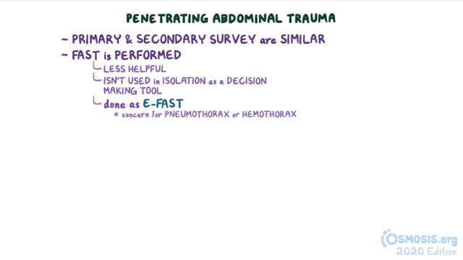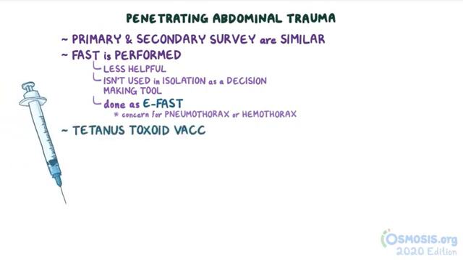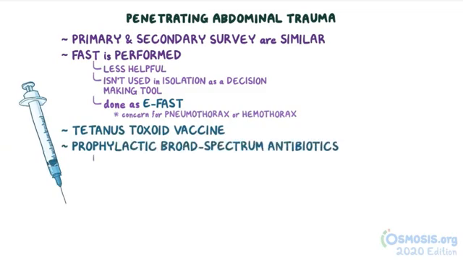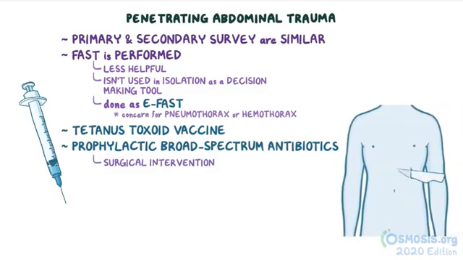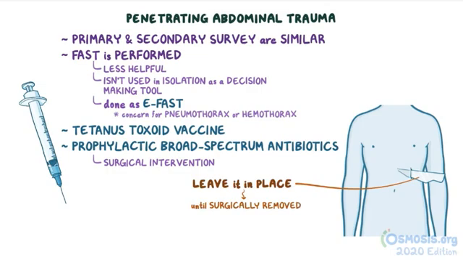Another difference is that individuals with penetrating abdominal trauma should receive a tetanus toxoid vaccine. Prophylactic broad-spectrum antibiotics are typically given to those that need surgical intervention. Finally, if an object like a knife is impaled, it's important to leave it in place until it can be surgically removed to prevent uncontrolled bleeding.